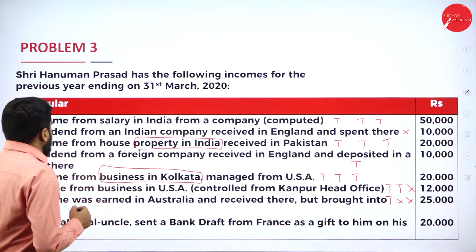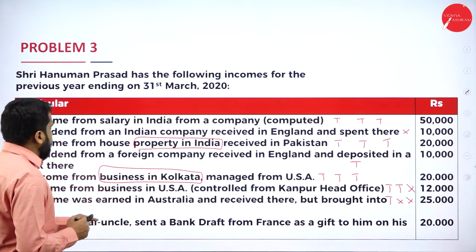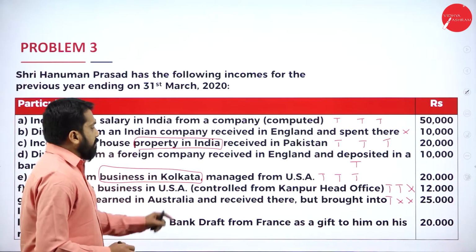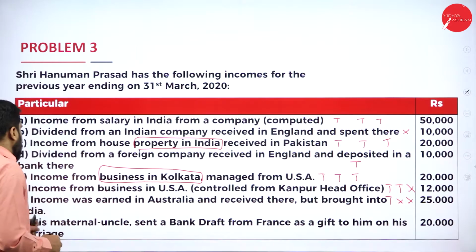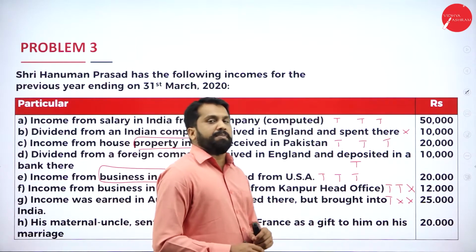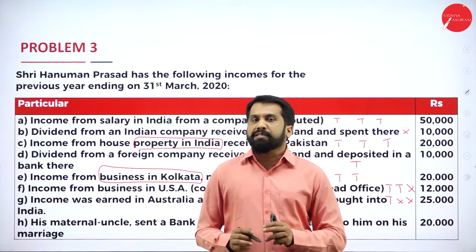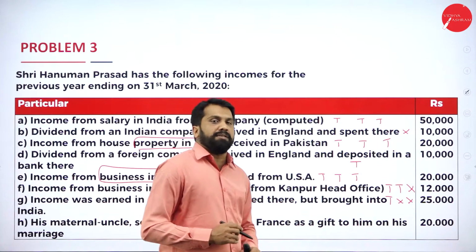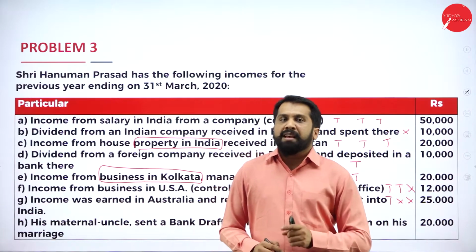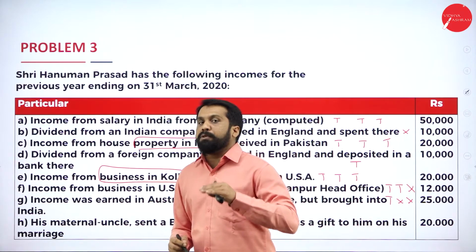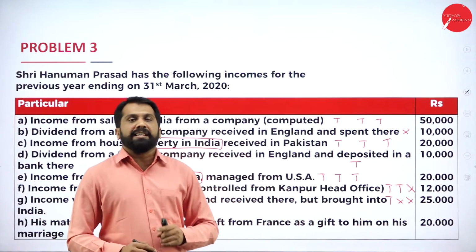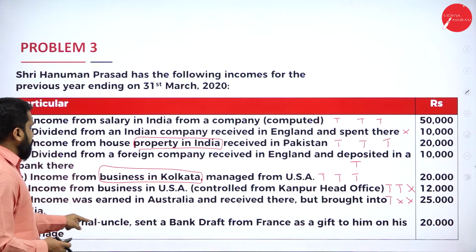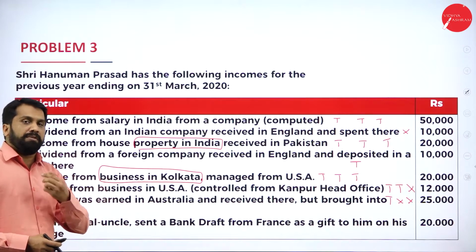Next, his maternal uncle sent a bank draft from France as a gift to him on his marriage. Maternal uncle means what? Relative. Now, on his marriage, his maternal uncle has given some gift. So, as I told you, what is the rule for gifts? Any gift received from a relative is exempted. Any gift received from outsiders up to 50,000 is exempted. Any gift received on the occasion of marriage is exempted. Now, it is received from whom? Maternal uncle, a relative, exempted.